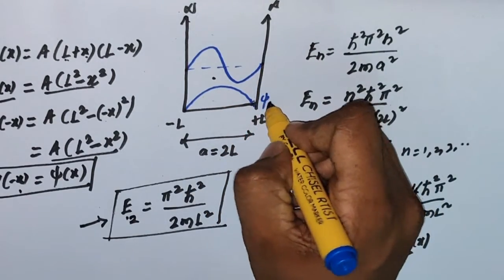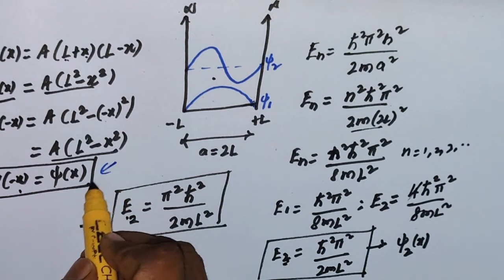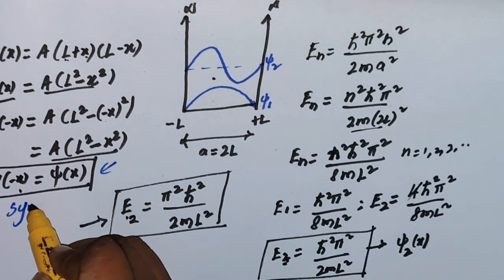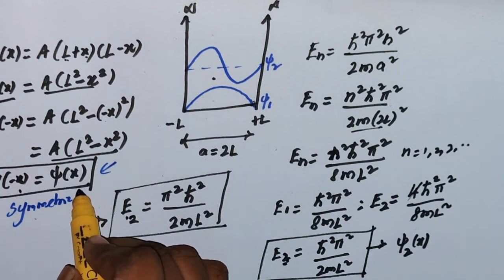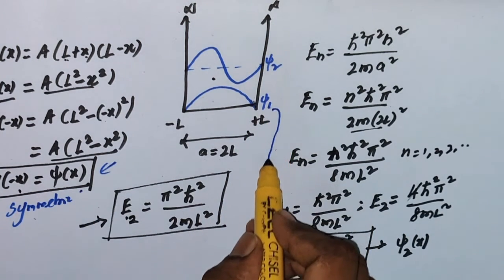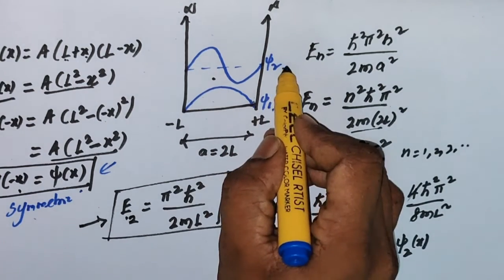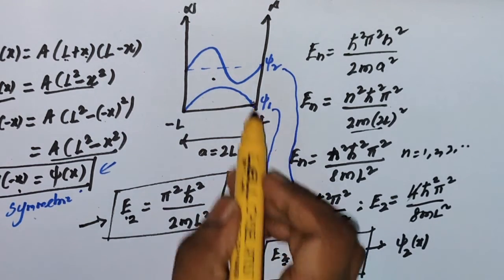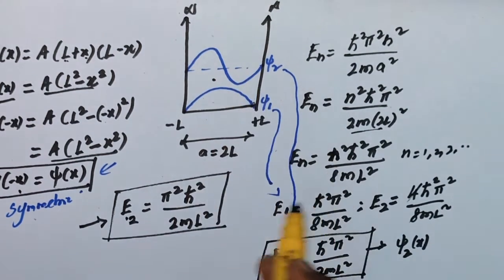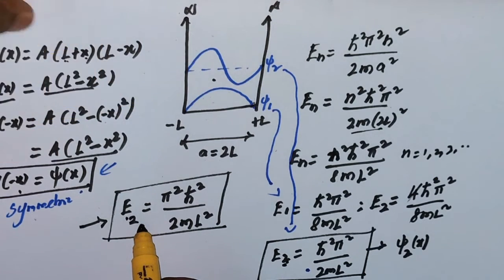So this is the ground state wave function, and this is psi 2. But the given wave function is a symmetric wave function. That means it should represent the ground state energy. The symmetric wave function should represent the ground state energy. Only the first excited state wave function represents this energy, and it's an anti-symmetric wave function. So the given energy is the first excited state energy, but the wave function is symmetric.